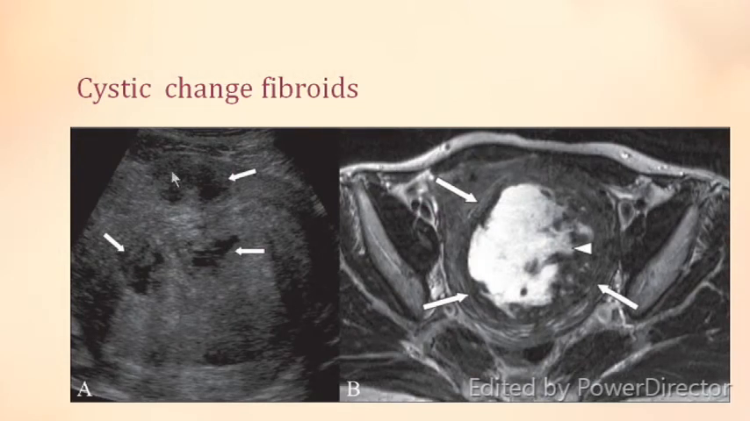So this is the picture where the arrows show you that there are cystic changes within the fibroid. This whole thing, if you can appreciate, is the fibroid. This is the cystic changes which are seen in the fibroid.